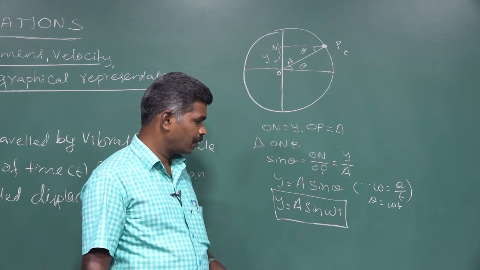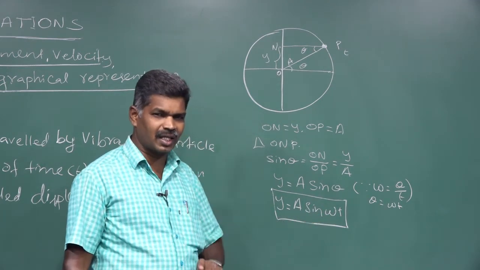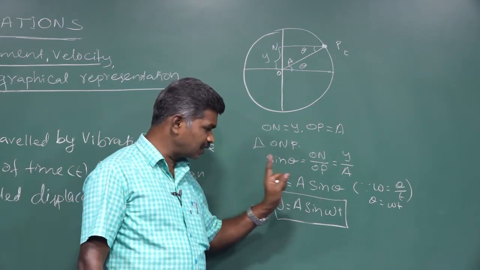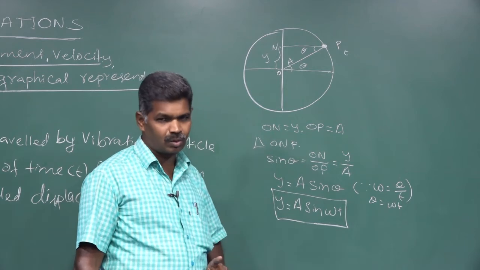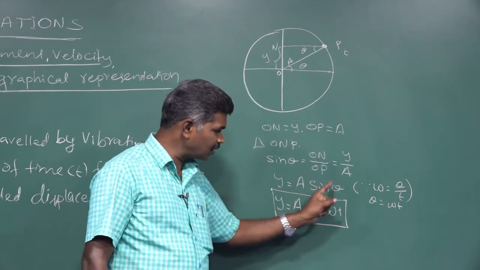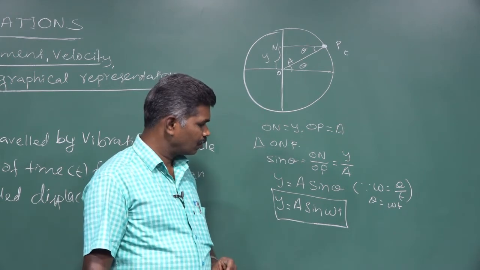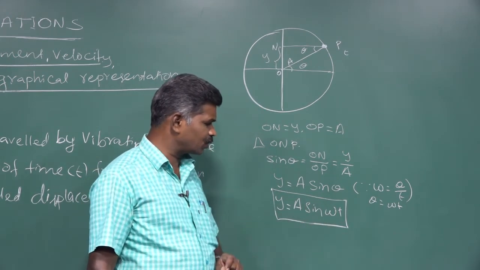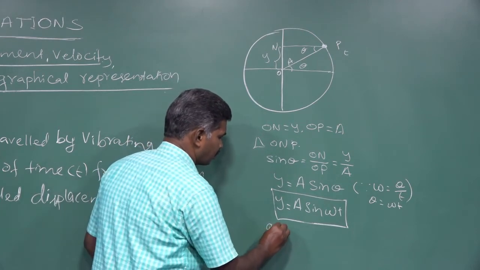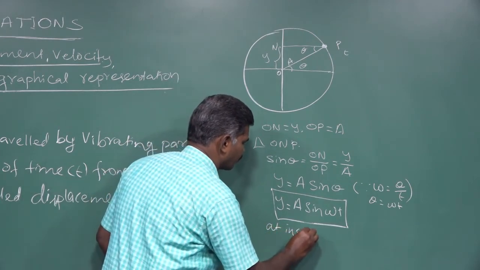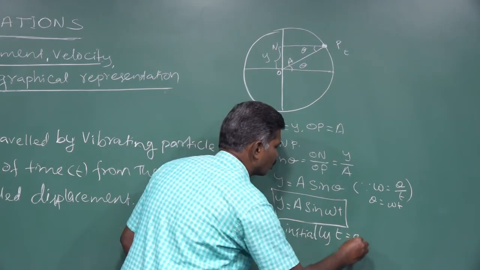Anyhow, if theta initially is 0 degrees, the time of travel is also 0. So either theta or t we are going to substitute. Initially, t is equal to 0.